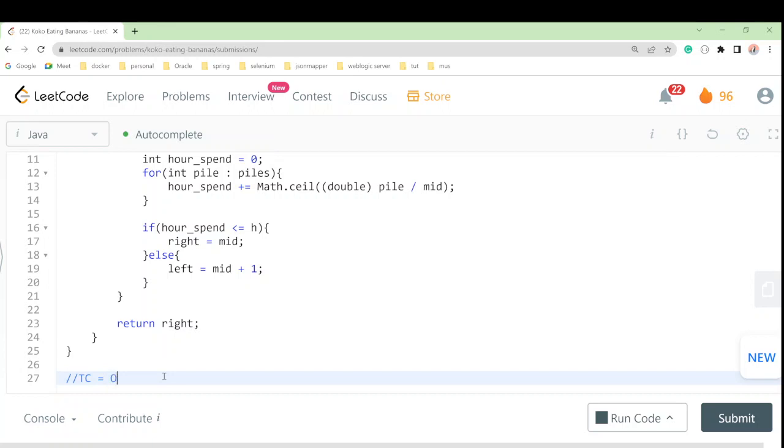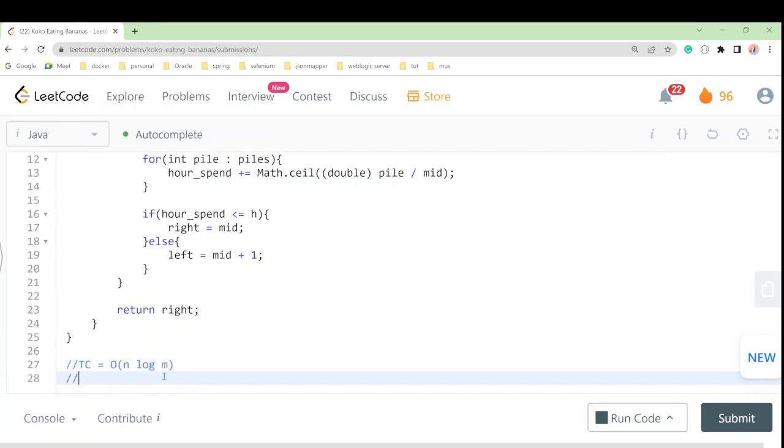O of n into log m, where n is the length of the input array and m is the number of bananas in a single pile, right? And similarly the space complexity, SC, will become O of 1.